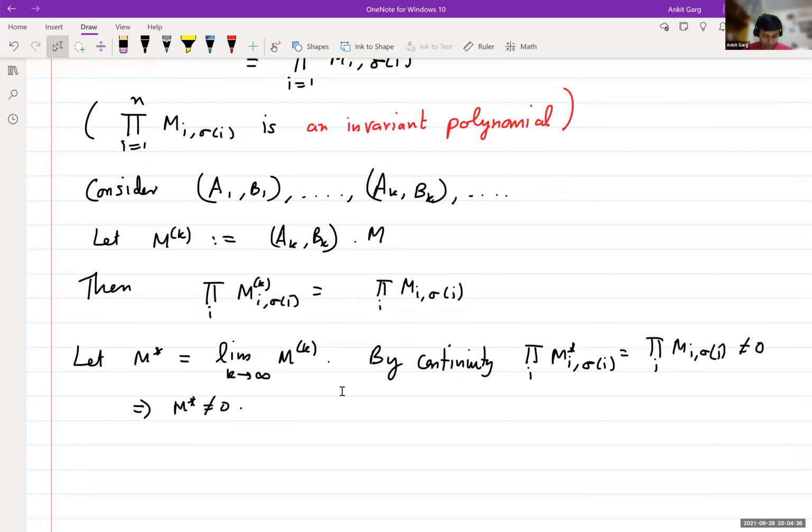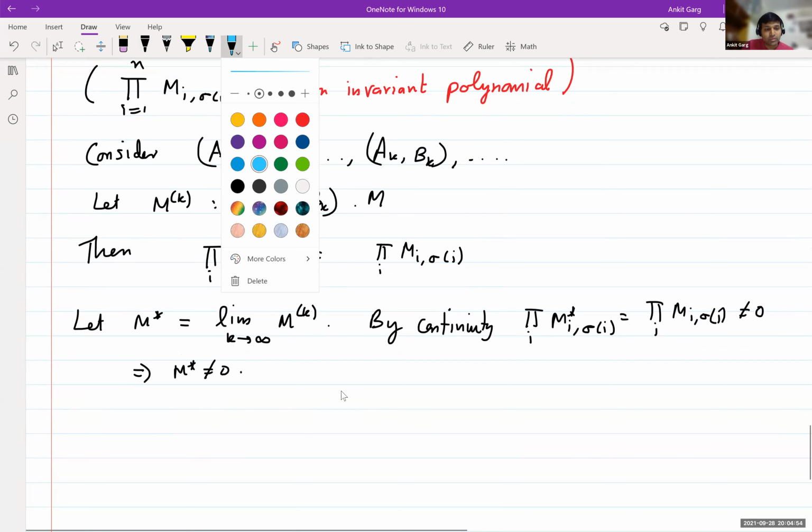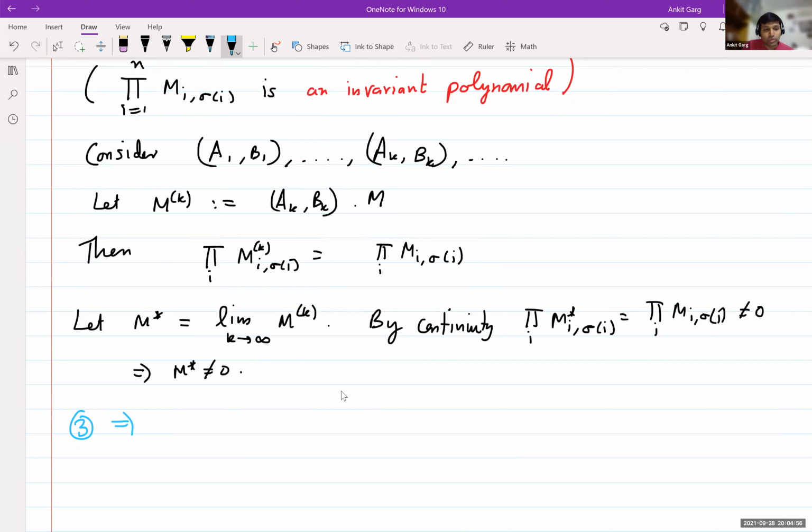Okay. Any question? Okay. So let's prove the other side, 3 implies 2. Actually, it's easier to prove the contrapositive.